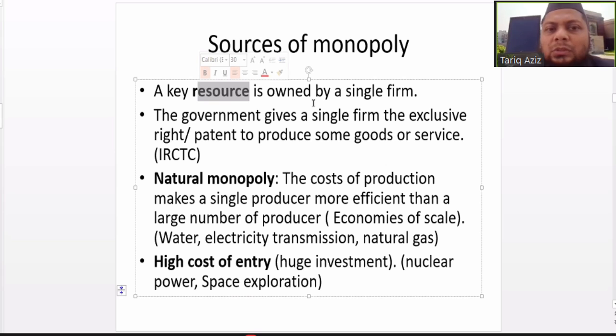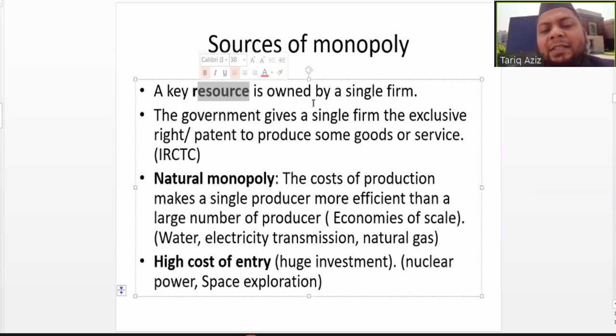A single firm owns a key resource which is not accessible to other firms, or it is very difficult for other firms to own that key resource. Sometimes governments provide exclusive rights or patents to certain firms. For example, in India, we have a good example in IRCTC. IRCTC enjoys a monopoly in the market of train ticket booking.